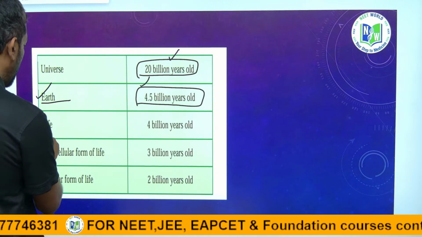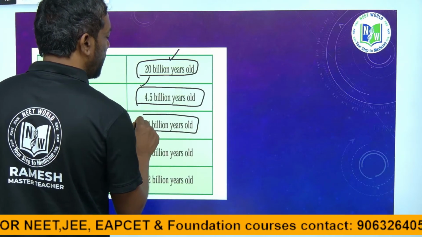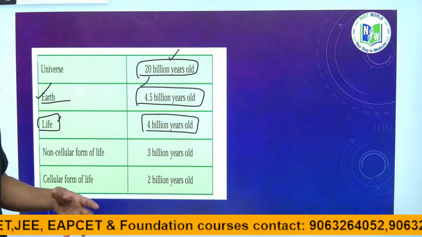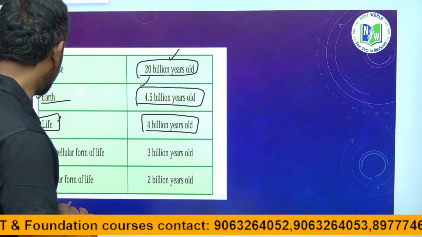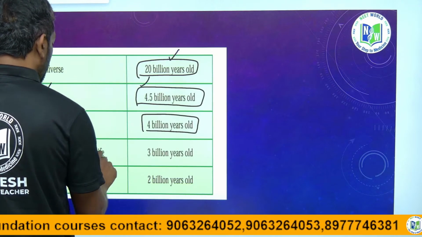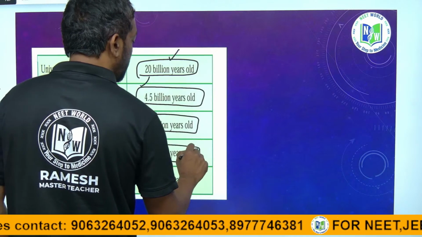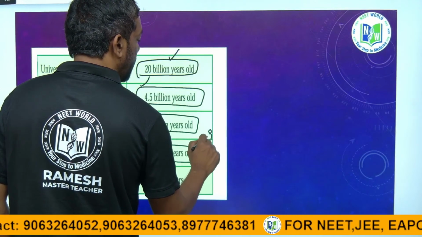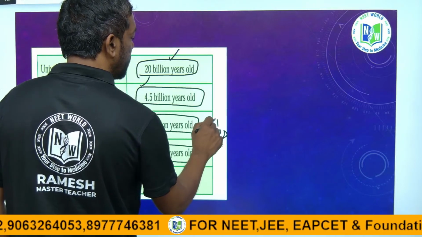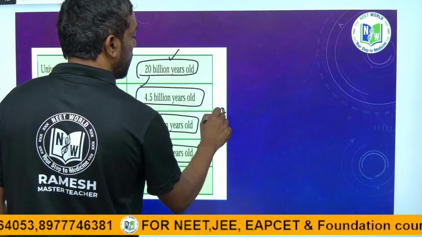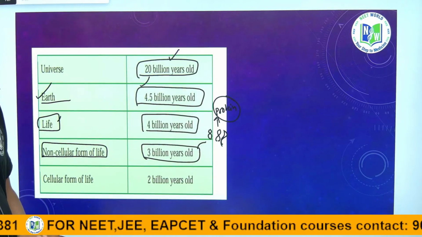First life started at 4 billion years ago. The first non-cellular life formed 3 billion years ago, meaning RNA, DNA-like structures, and large proteins developed 3 billion years ago.